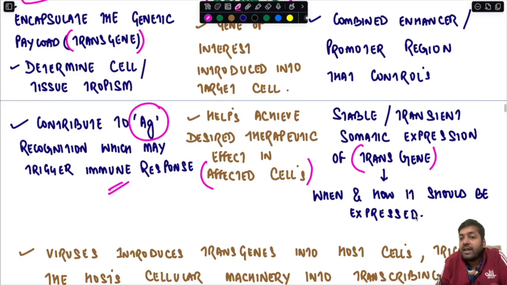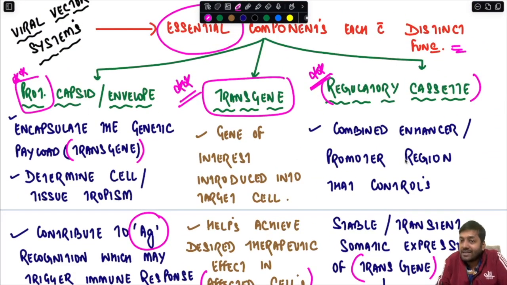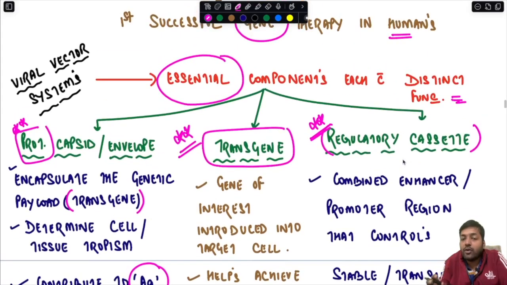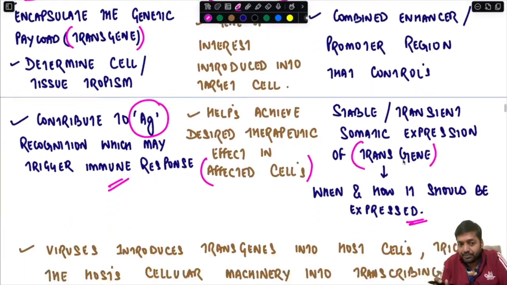That means when and how it should be expressed is controlled by the regulatory cassette, the combined promoter enhancer region, which controls how and when this particular transgene will be expressed inside the host cell. So these are the most important essential components of the viral vectors.